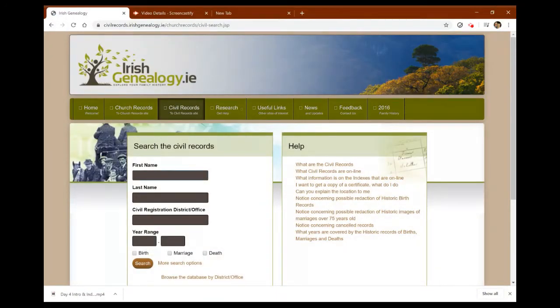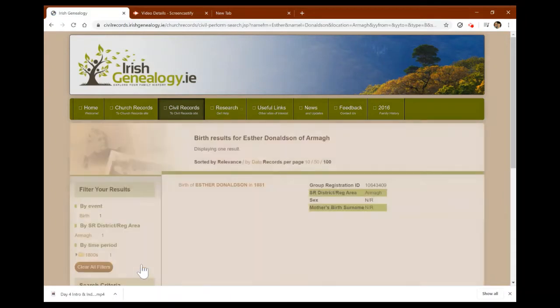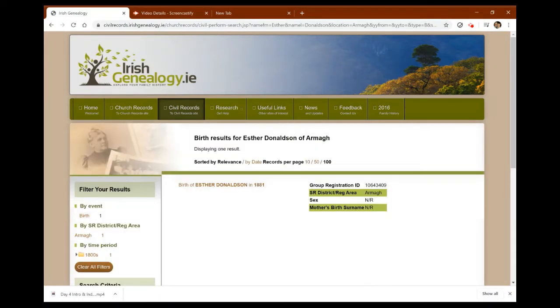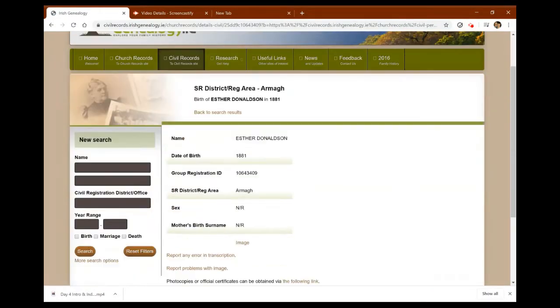So we go for Esther. And presuming she was in Armagh still when she was born, if we click on birth certificate, oh yeah, so there's an Esther Donaldson, born in 1881. So those years would kind of match up. Let's click in and see if it's her.